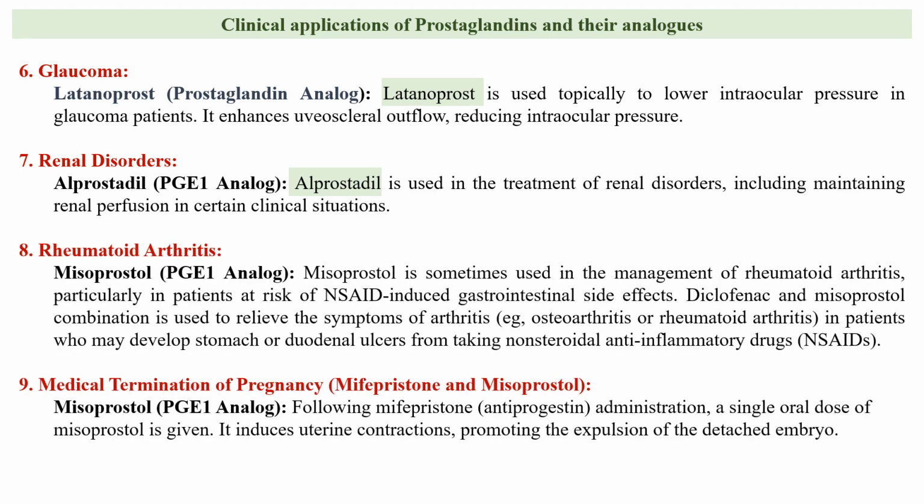Next is rheumatoid arthritis and medical termination of pregnancy. In rheumatoid arthritis, NSAIDs are used. Misoprostol is given in combination. Diclofenac and misoprostol combination is used to relieve the symptoms of the arthritis in the patients who are taking NSAIDs. So misoprostol can be used to prevent the gastric ulcers caused by the NSAIDs, because the prostaglandin analog maintains the protective mucous lining of the stomach and reduces the acid secretion. So it lowers the risk of NSAIDs-induced ulcers.